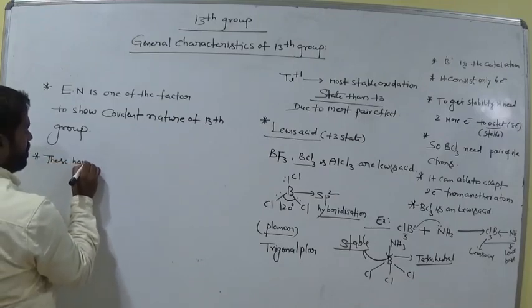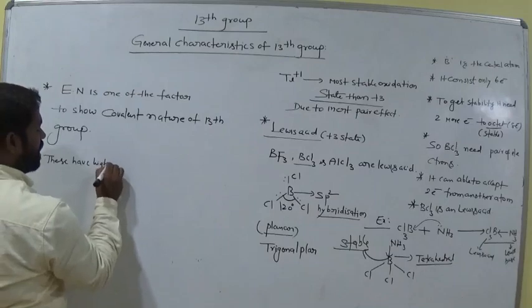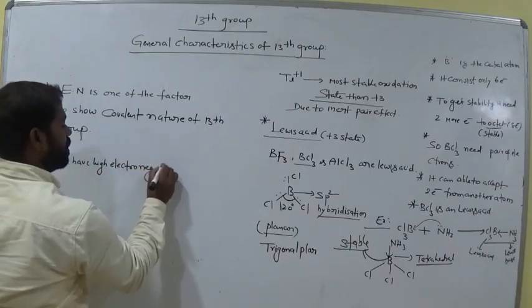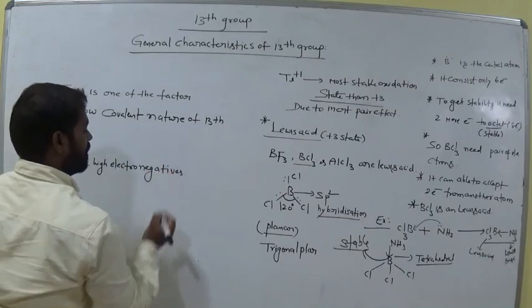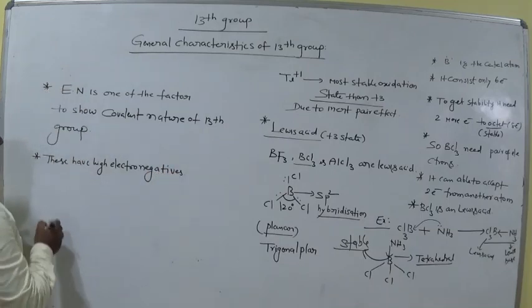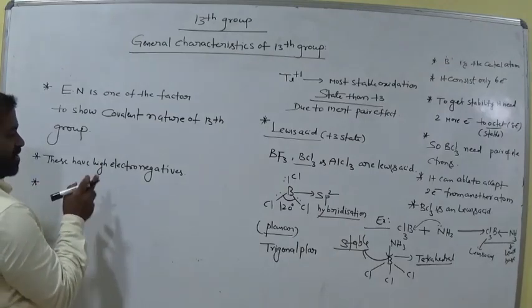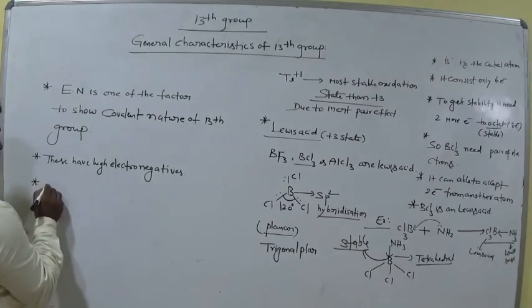These have high electronegativity. Remember this. These have high electronegativity.